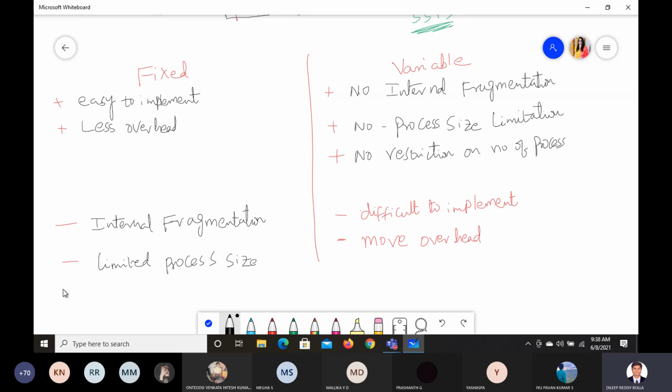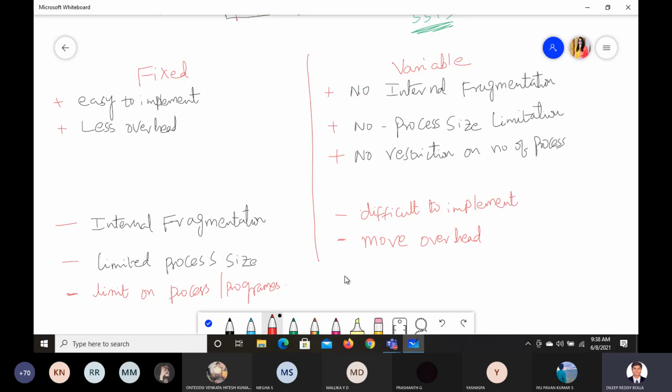We have fixed right here, so the negative point here is what? There is a limit on the number of processes, or let us say programs. Correct? So apart from this, anything else we can think of in the negative sides?